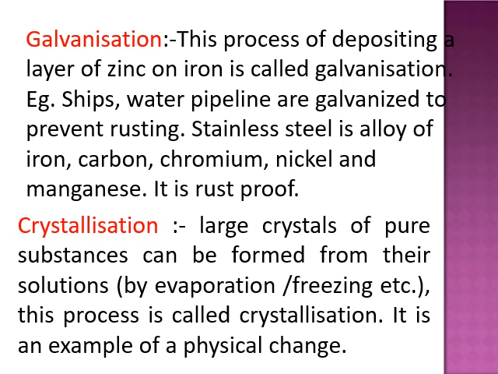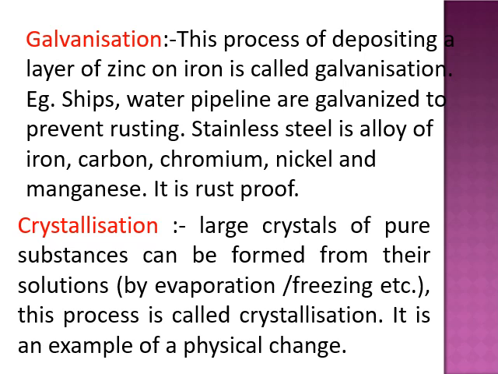Now, rusting is a chemical process. Another interesting example of a physical process is crystallization. Just boil salt water, all the water gets evaporated and a layer of salt crystals is left. Likewise, you can do it with a sugar solution.